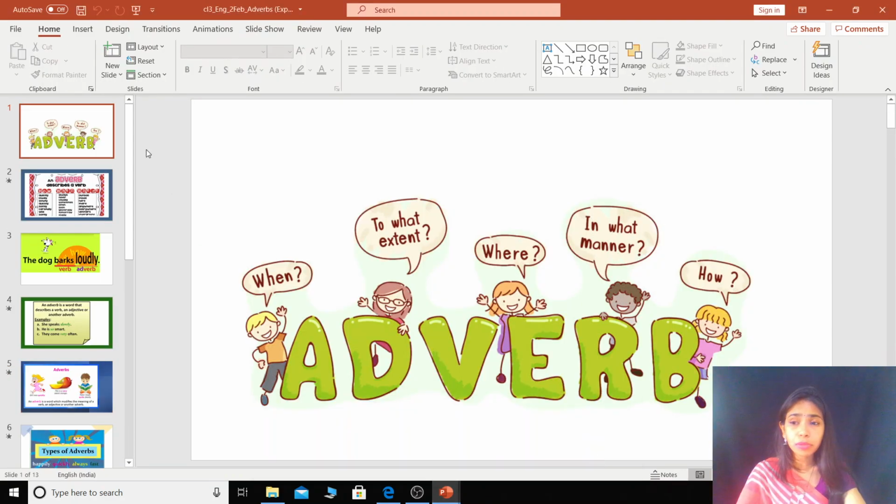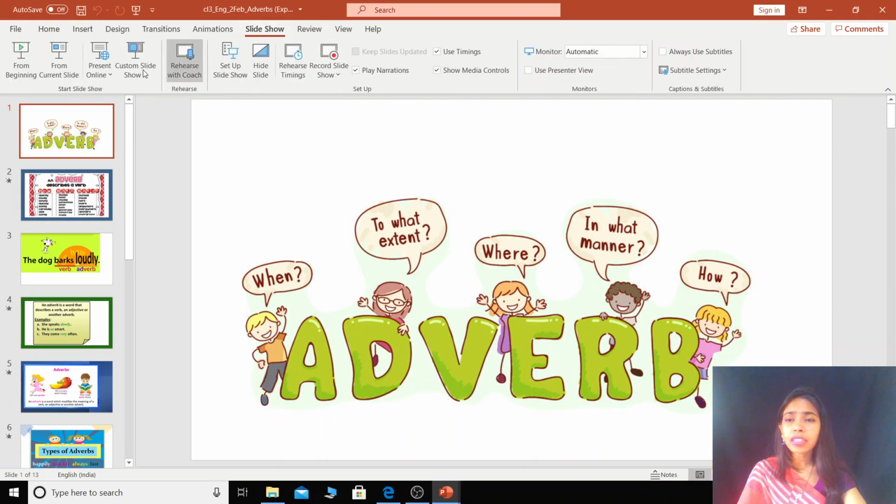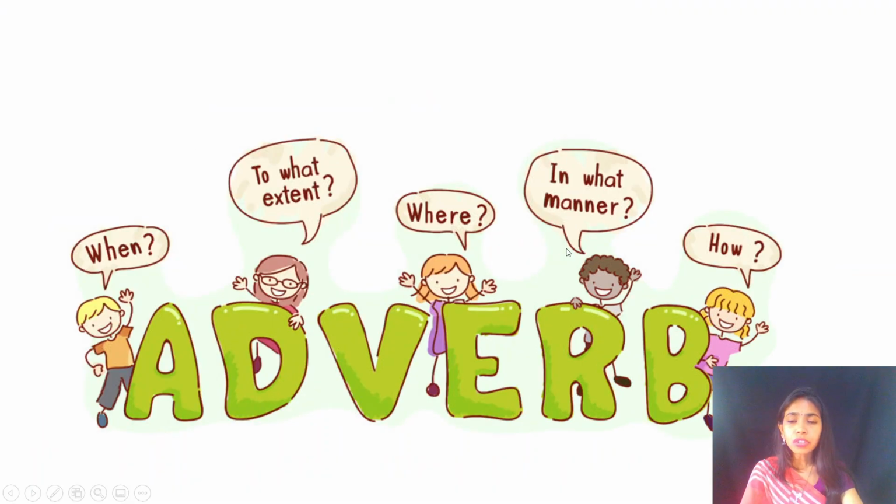that is adverbs. Very important children and a little tricky also, right? So what are adverbs children? Like you can see these words, right? These are all questions. When, to what extent, where, in what manner? How? So these are the questions which will be answered by the adverb, right?